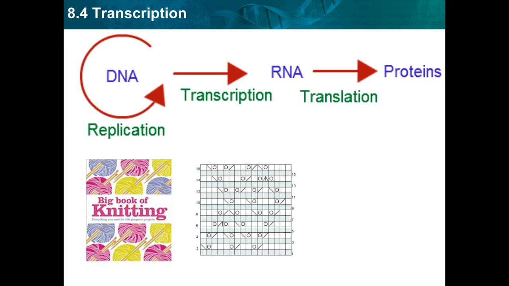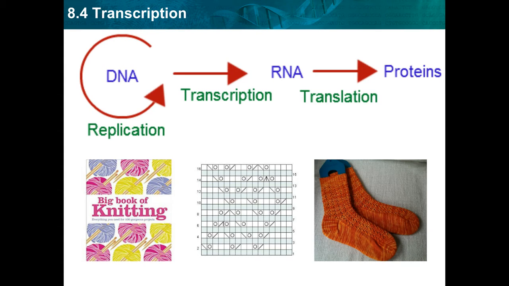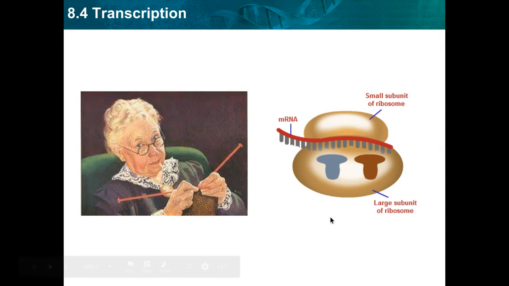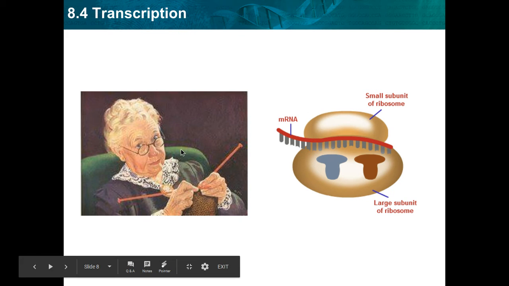But now we need to take that information and we need to make something physical with it. In this case, a protein. So that is the process of translation. This is where many different things will actually use that RNA pattern to make a protein. In this case, we're using that pattern to make a pair of socks. Now, as an added bonus, the thing that's doing the making would be a ribosome, and that's kind of like the person who's doing the knitting, so that's kind of cute there.